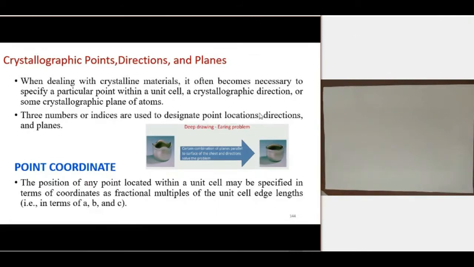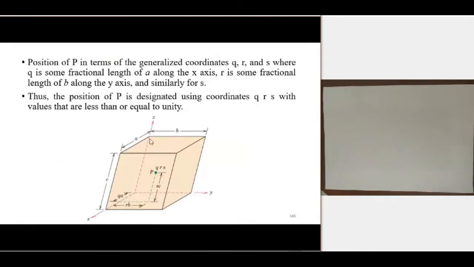or crystal structure. So for example, in this unit cell, to specify this point P, we can use these three numbers or indices, q, r, s. Using these three numbers, we can specify this point P. How is this point P specified? For the position of point P in terms of generalized coordinates q, r, s, where q is some fractional length of a.